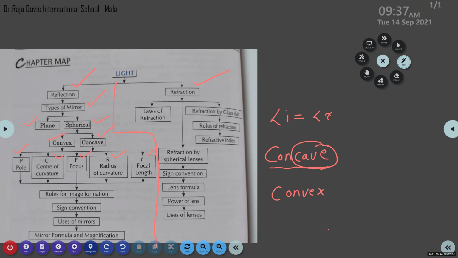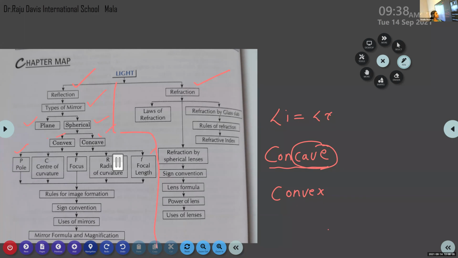Yes, it is represented by P, and how can we define the pole? Not the center of curvature. It is the middle, the center of the mirror. Center of the mirror is actually not the center of curvature. Aman.